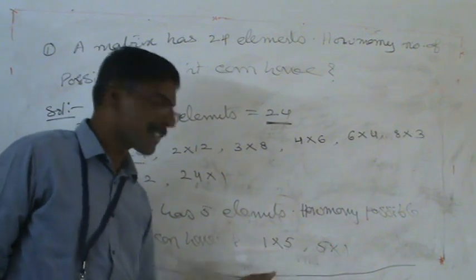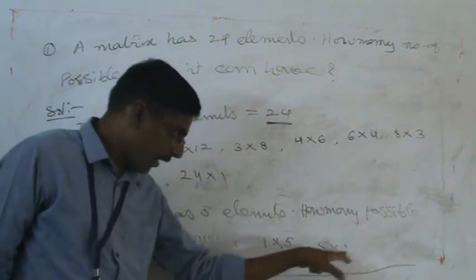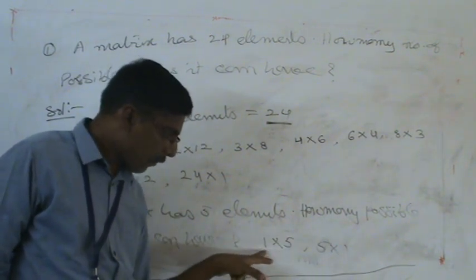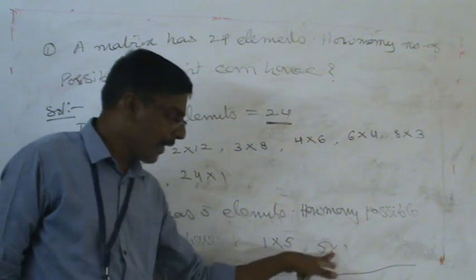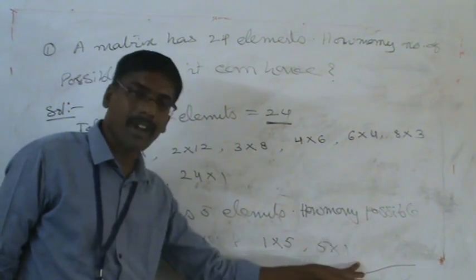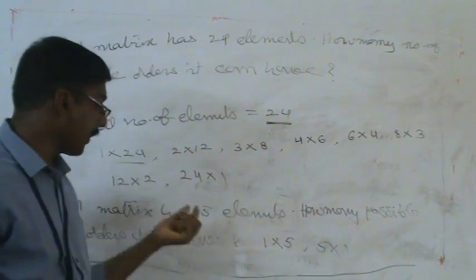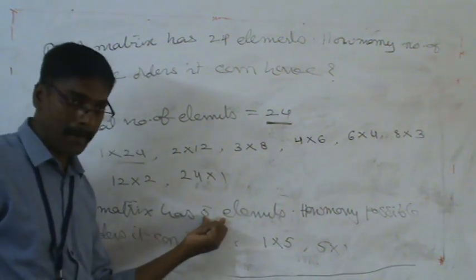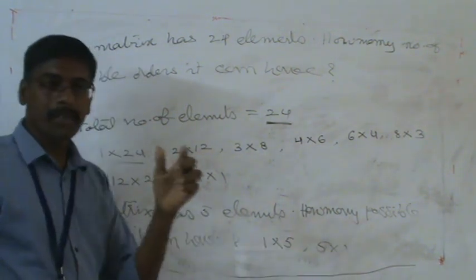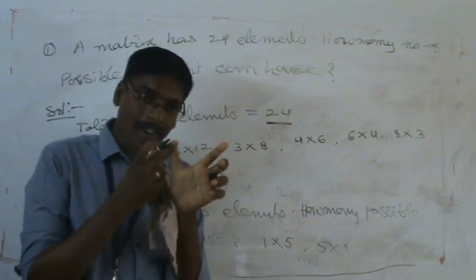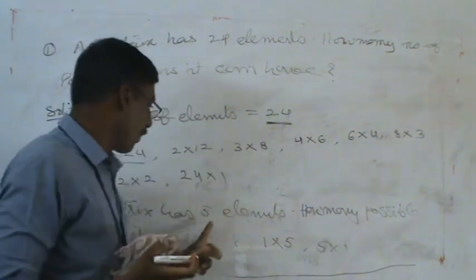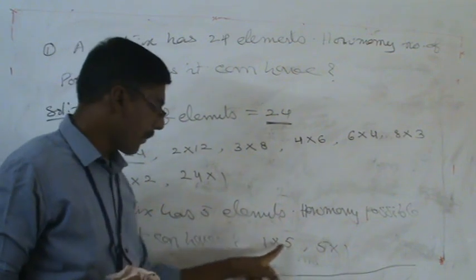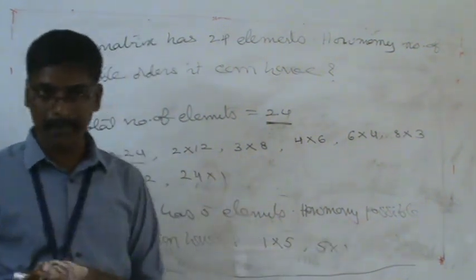Now we can read it as 1 by 5, 5 by 1. This 1 by 5 is 1 row, 5 columns. 5 by 1 means 5 rows, 1 column. Whenever a prime number is given, the possible factors are 1 and itself. There is no other. So 5 is a prime number, and 1 by 5, 5 by 1 are the possibilities for it.